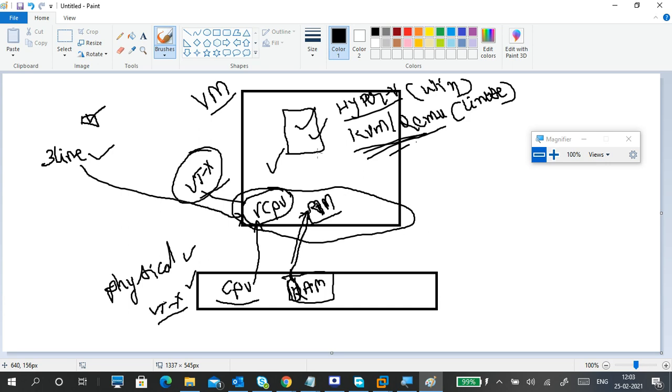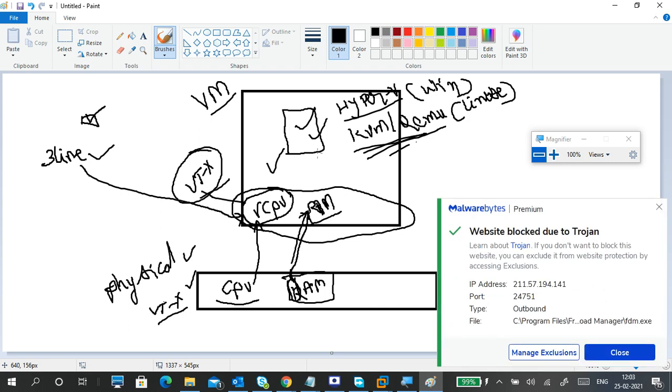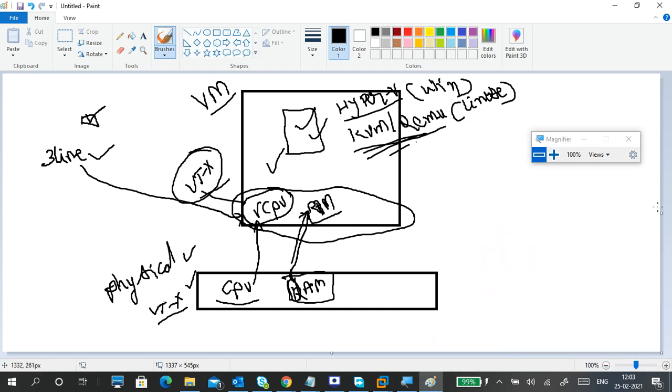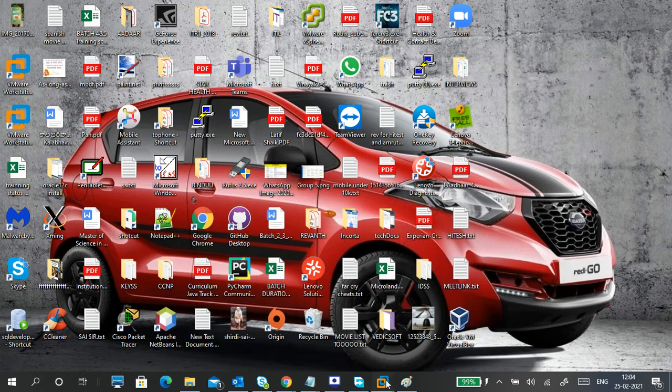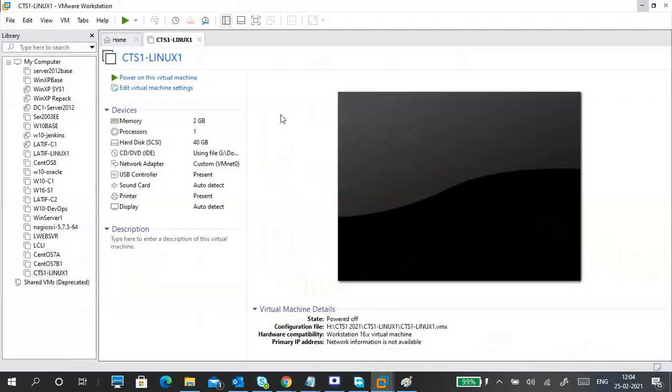If you don't understand, no problem. But this is the thing. Whenever you want a virtualization application, or virtualization concepts inside of a virtual machine, we have to add three lines and make a check mark. So that's it. Now I'm minimizing it. So the virtual machine is created. The next part is installation. I will explain installation after the break.